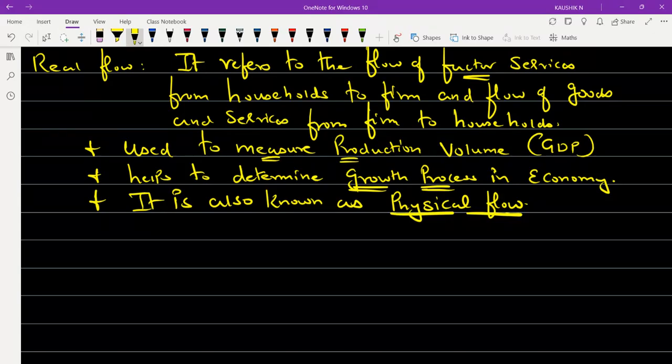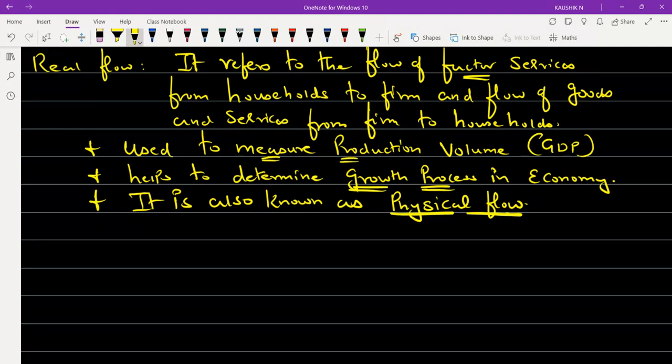What happens? First, it is referring to the flow of factor services from household to the firm, and flow of goods and services from the firm to household. That is what we call a real flow.